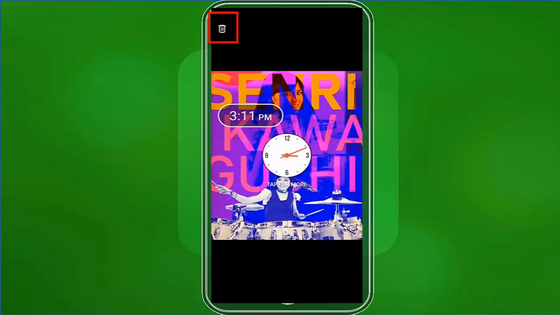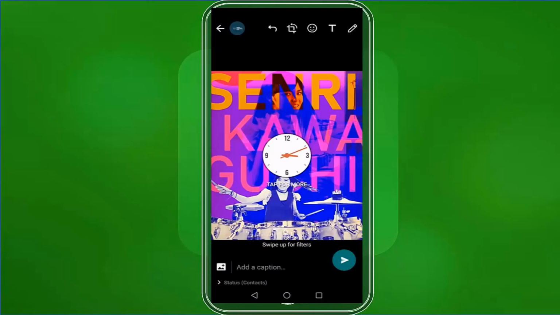In our screen, it's on the upper left section, so let's drag the sticker to that trash icon in this corner. You may notice a red color on the trash icon as you place the sticker on top of the trash icon. Release the sticker to the trash icon, and the sticker will be removed from your photo.